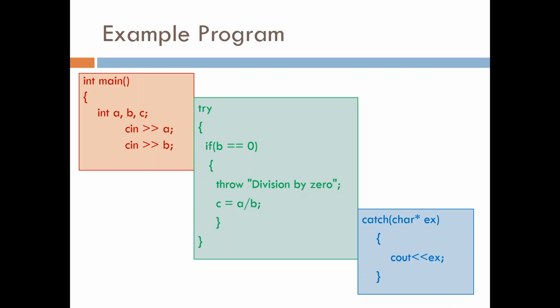Whatever value was there in the throw will be the passing parameter for this catch clause, and that passing parameter is what is going to be cout. So cout is going to be that value, division by 0. I'll also execute this program and show you in VC++ how try catch or exception handling is going to work.